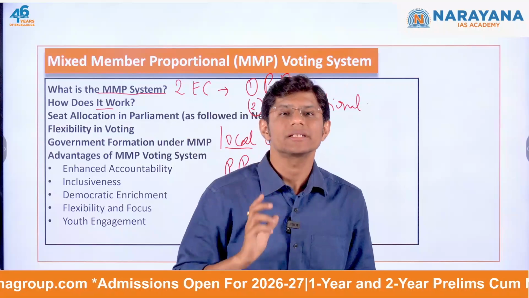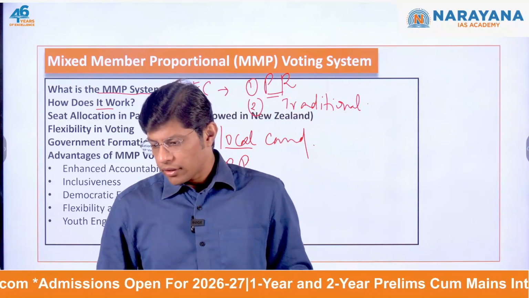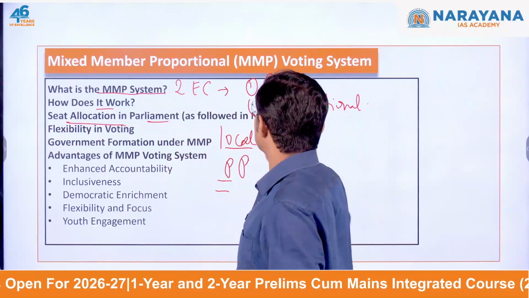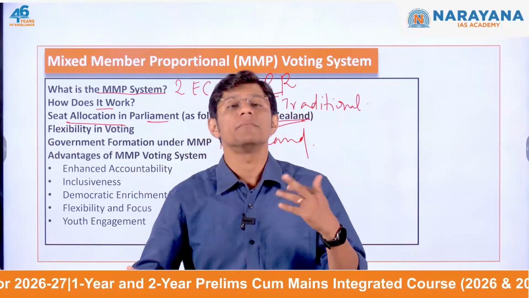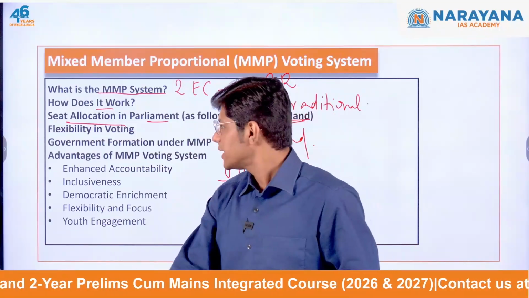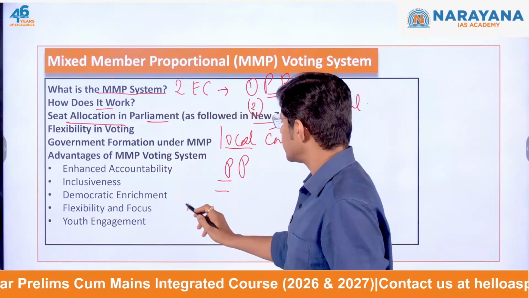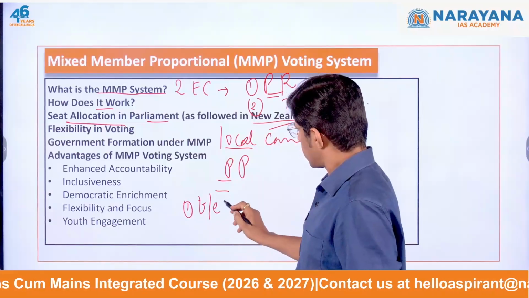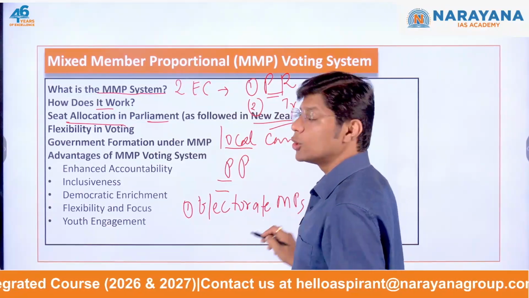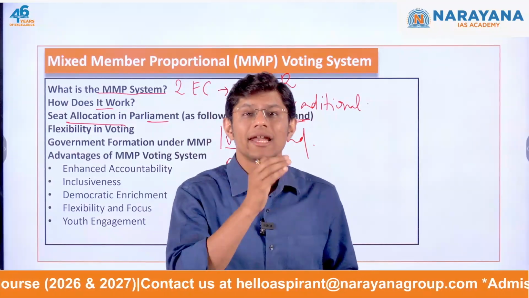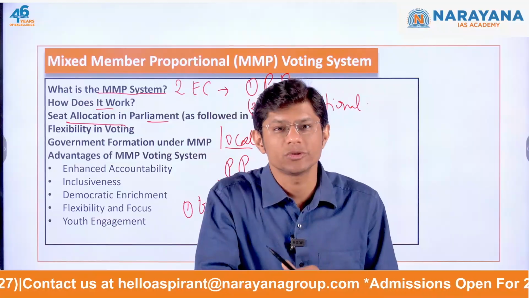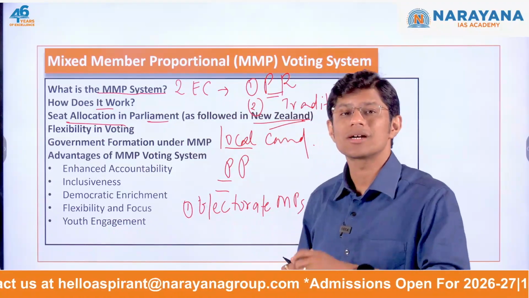Now, if I talk about the seat allocation in parliament as followed in New Zealand, because we are trying to replicate this practice. One is the electorate MPs. Who are these? These are the local candidates, which means they are directly elected by winning the highest votes in their local constituencies. So people here are voting for local candidates.